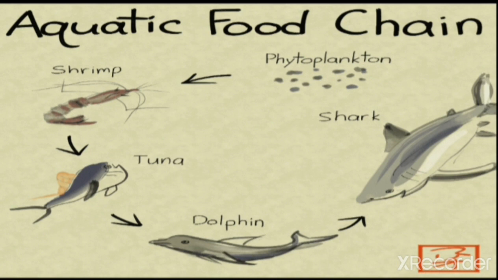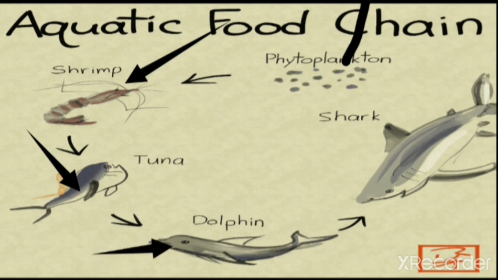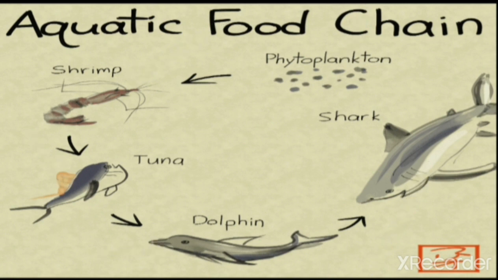First comes the phytoplankton. So these are the phytoplanktons. Phytoplanktons are eaten by the shrimp. Shrimp is a small organism, and shrimp is eaten by the tuna fish and the dolphin, and again the dolphin by the shark. In this way the food chain has been completed.